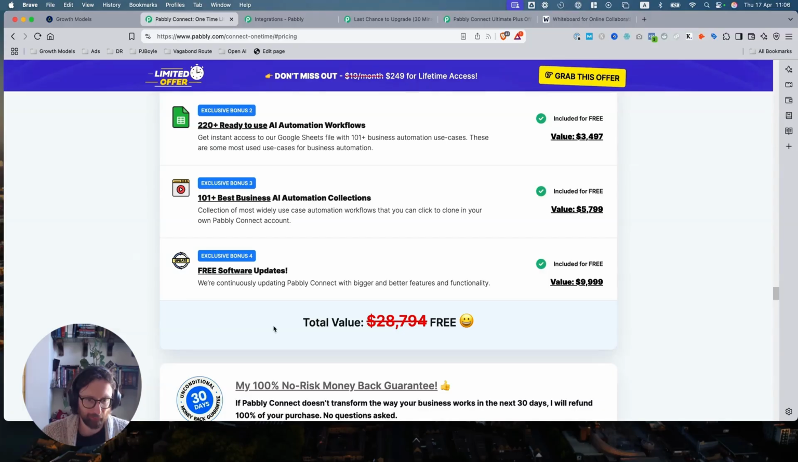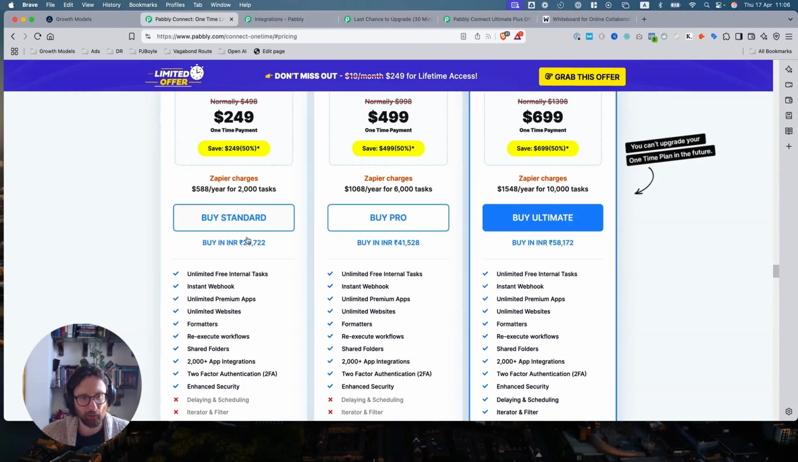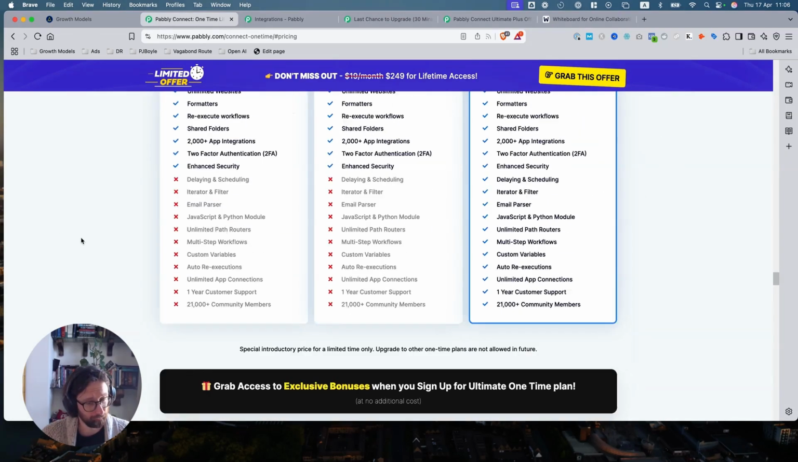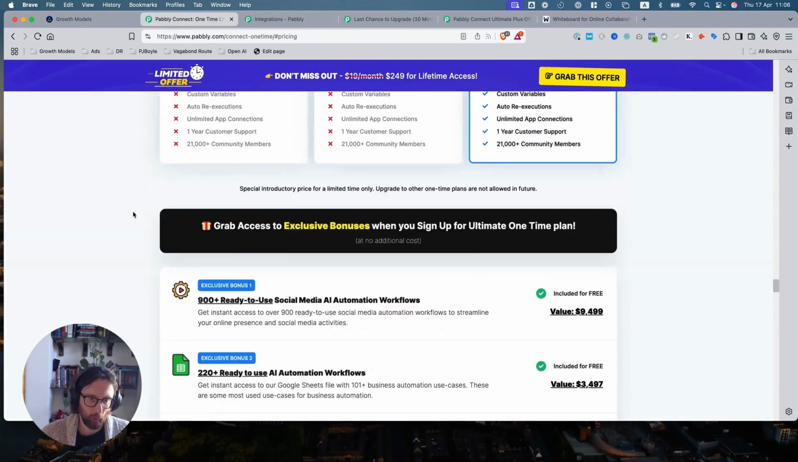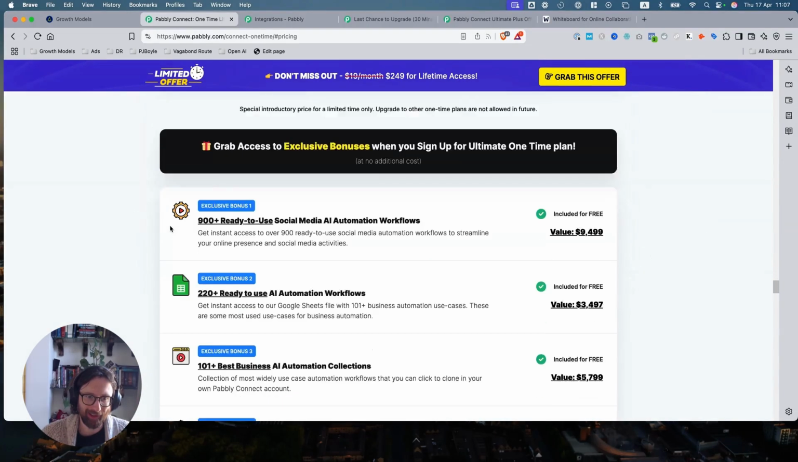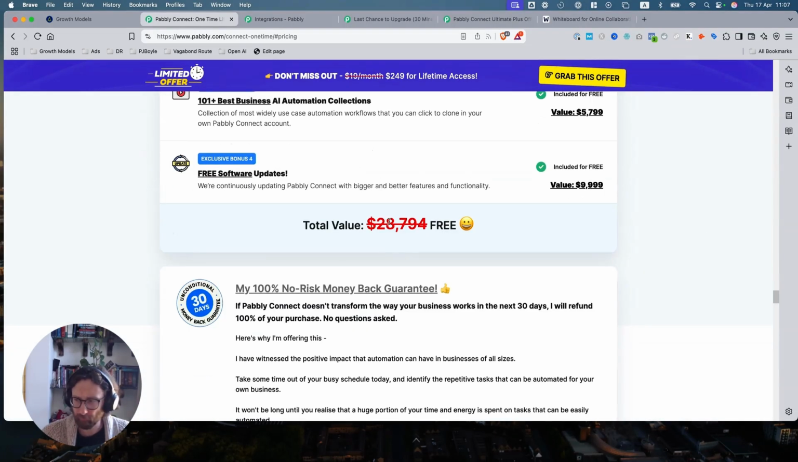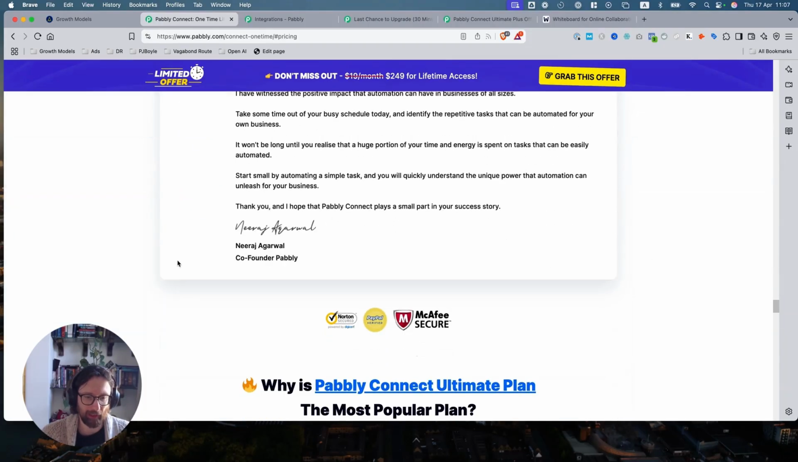The value stack. Always be careful with the value stack. Sometimes it feels a little too good to be true. I feel like this is a little too good to be true. $28,000 worth of value for $249. I'm questioning that. Yeah, cool. Money back guarantee. Good pricing area. You got this is what you pay. This is what you will get. Value stack that, make it look like the deal of the century. Money back guarantee, remove that risk.